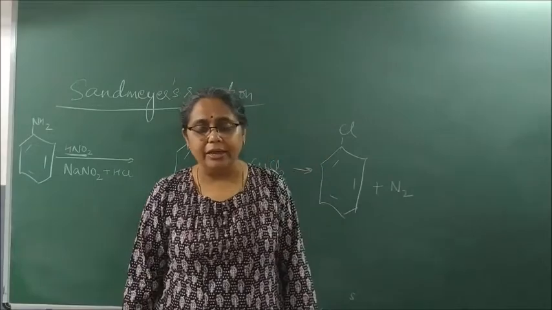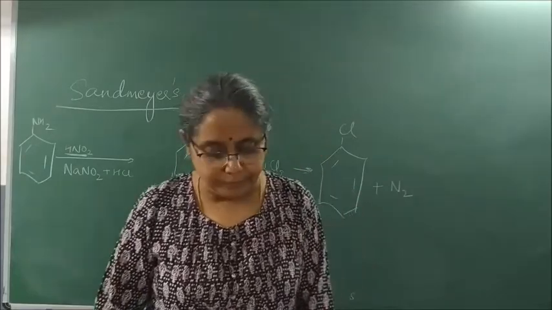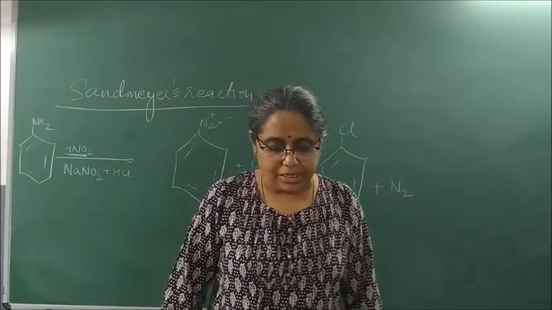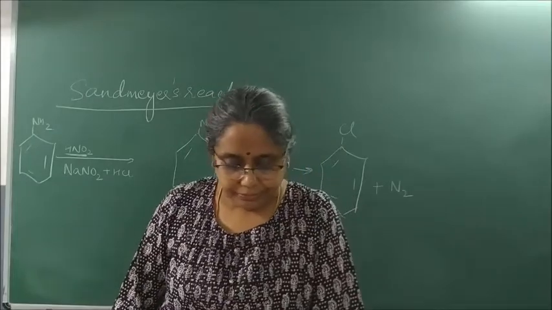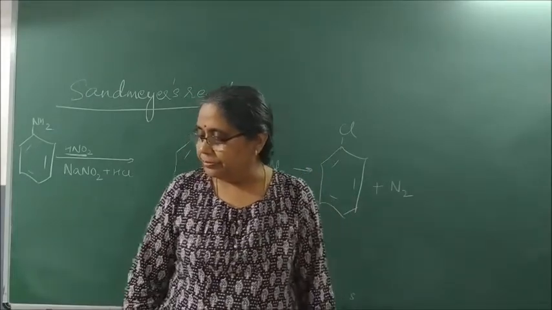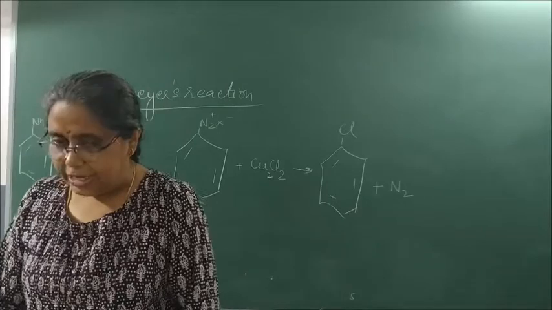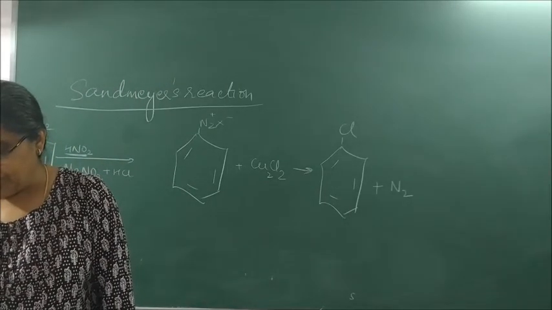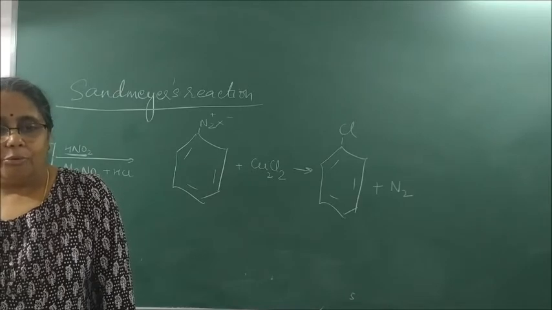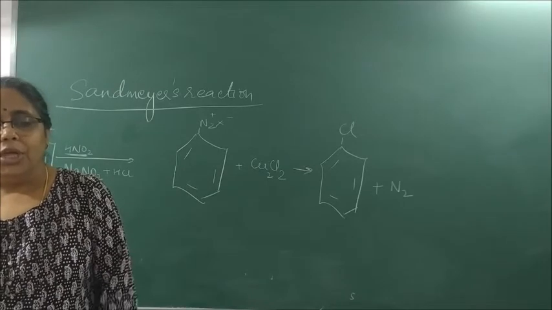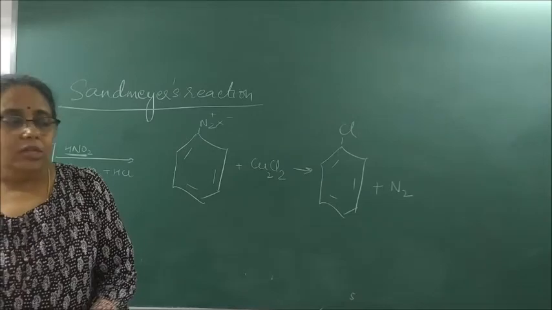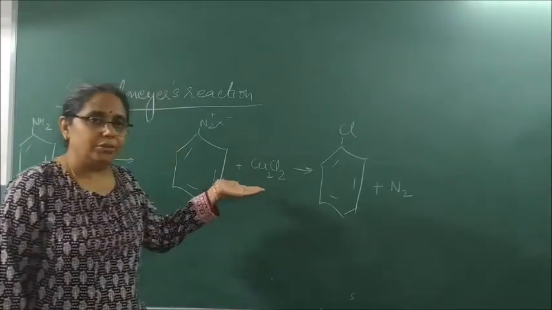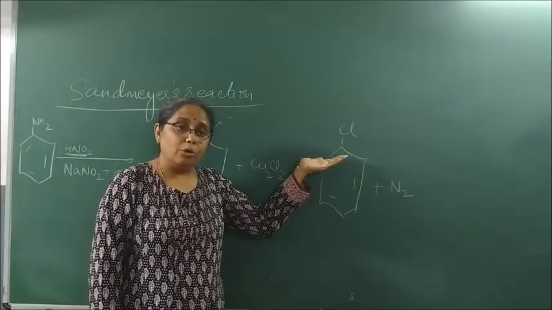Please write as we dictate. Chlorobenzene is formed using cuprous chloride. So if I use Cu2Cl2, I get chlorobenzene.